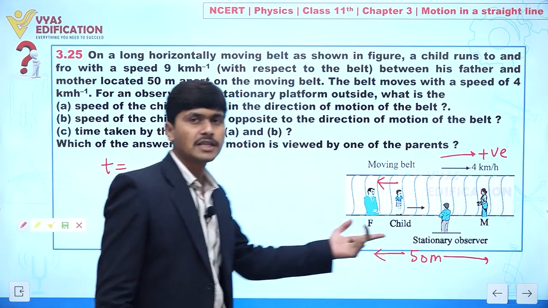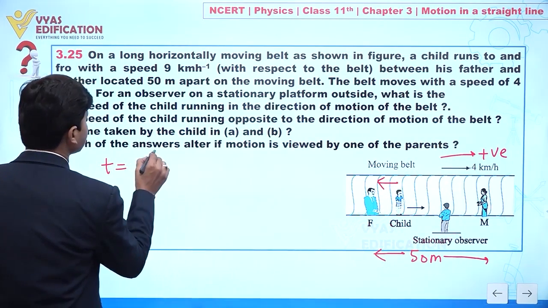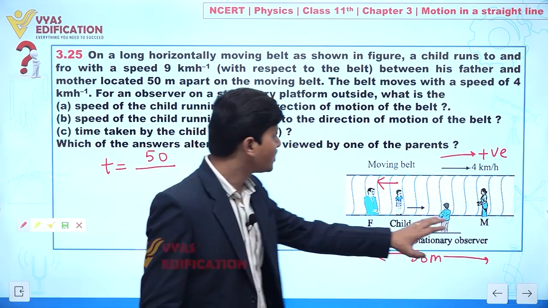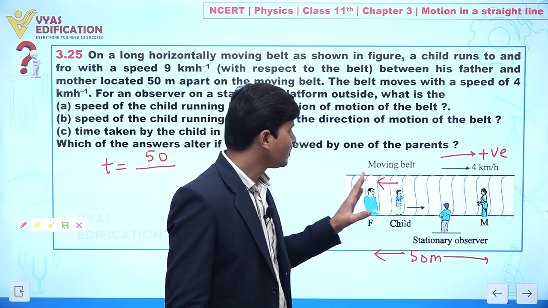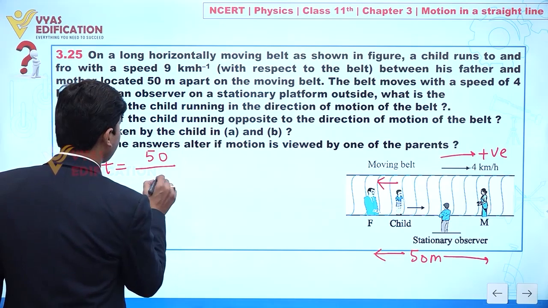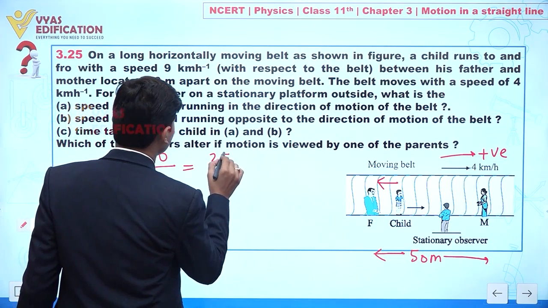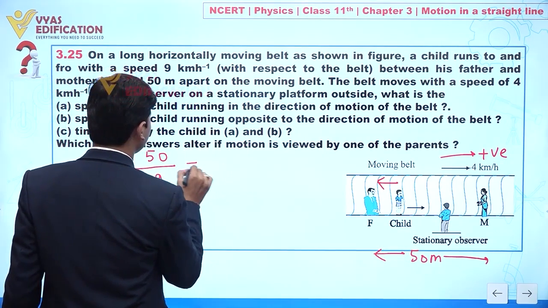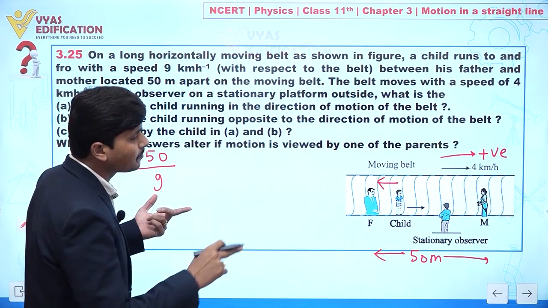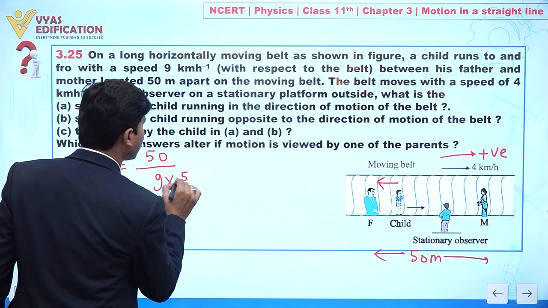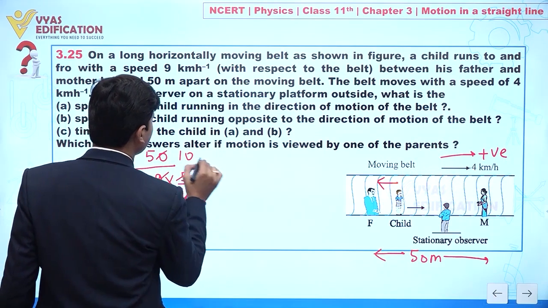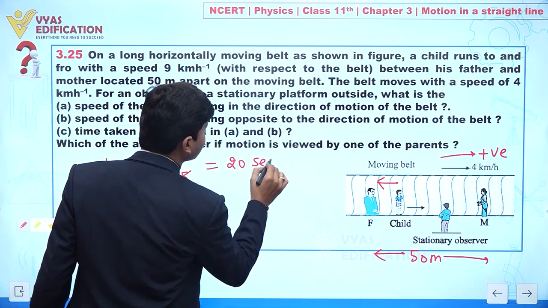Because distance between father and mother we have 50 meter, so we can say total distance we have 50 divided by. Now when the observer itself is on the belt, then he finds the child is moving with 9 km per hour. So we can say this is 9. So we can write 50 by 9, and 50 is given to you in meter. Clear to you? So total we can say we have time taken 20 seconds.